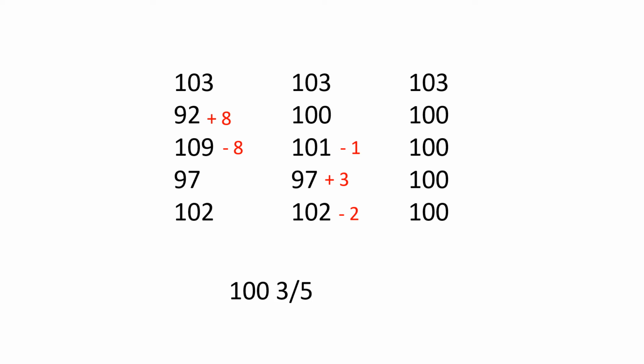3 divided by 5 is 3/5. If we want that in decimal form, we just divide the 3 by 5, as all fractions are basically division. Remember that dividing by 5 is just multiplying by 2 and moving the decimal over one place to the left. So 3/5 equals 0.6. Our answer is 100.6.